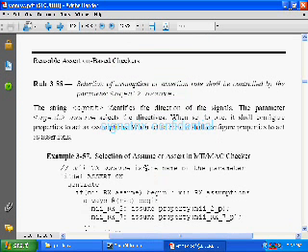Next, rule 88. Selection of assumption or assertion role shall be controlled by parameter assume. Okay, so we know that two general assertion directives are assumption and assertion, right? So we can select these things. Either we are going to infer assumption or assertion. That is also something we can parameterize.